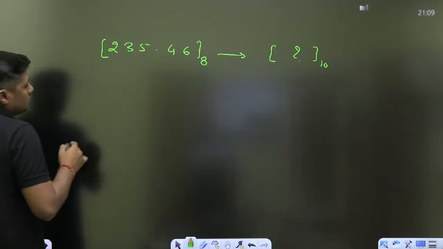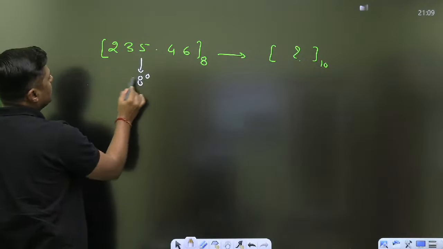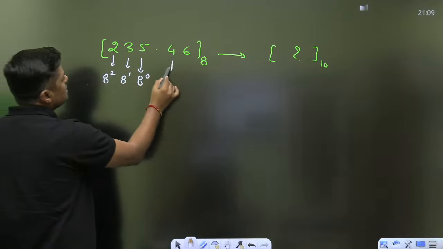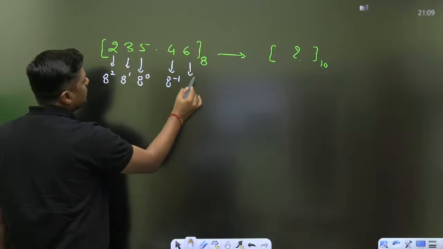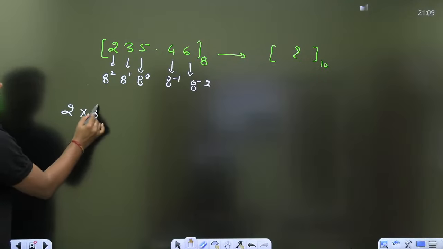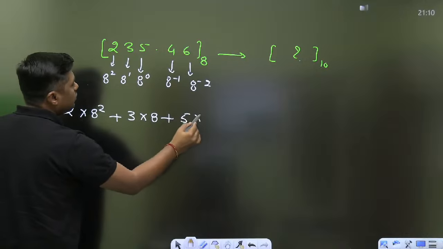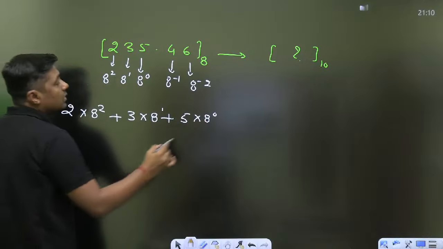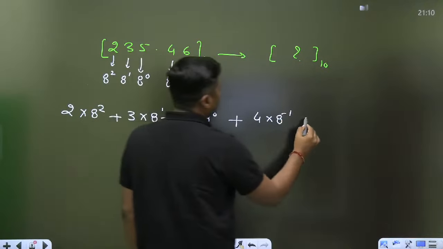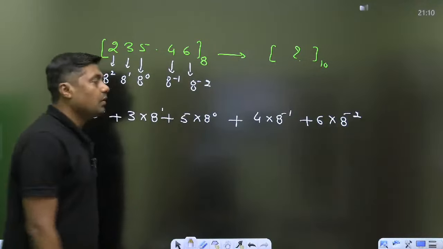According to the position, the weight of this number is 8 to the power 0, then 8 to the power 1, then 8 to the power 2. This is 8 to the power -1, this is 8 to the power -2. Then it will become 2 into 8 square, that is 64, plus 3 into 8, plus 5 into 8 to the power 0, plus 4 into 8 to the power -1, plus 6 into 8 to the power -2.